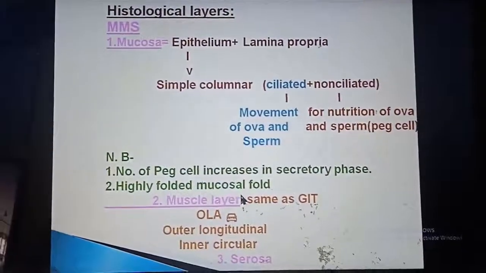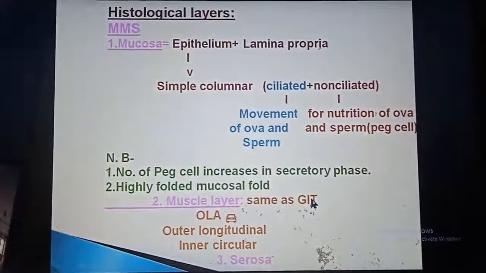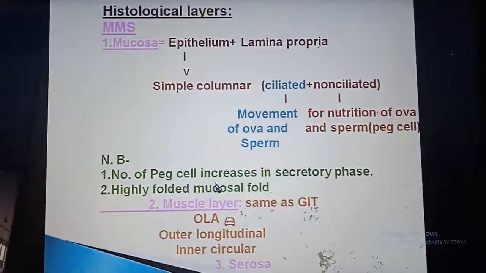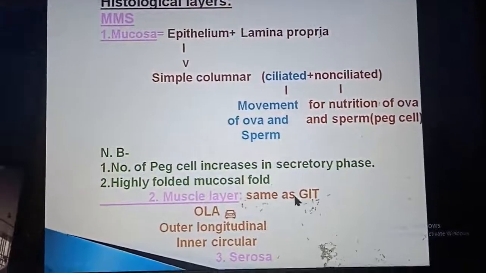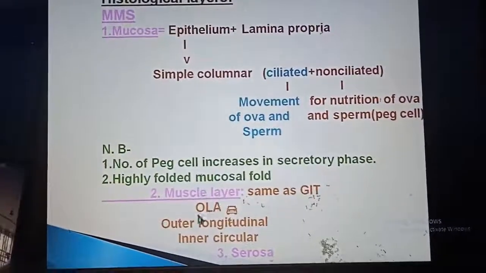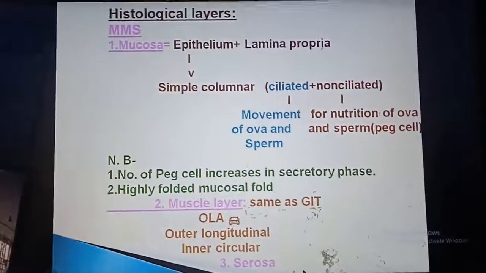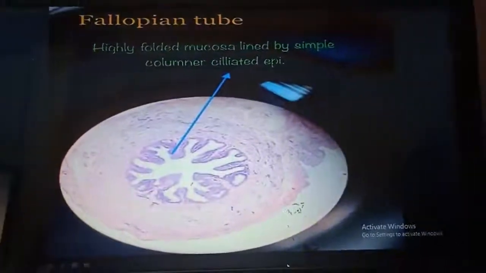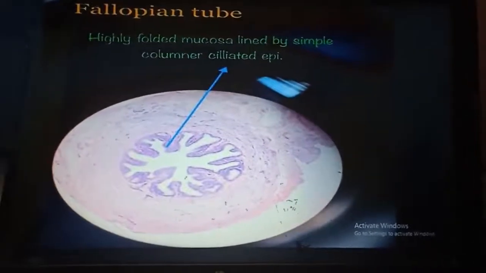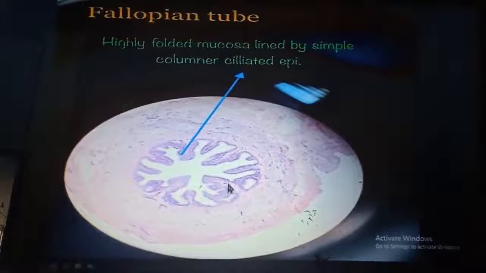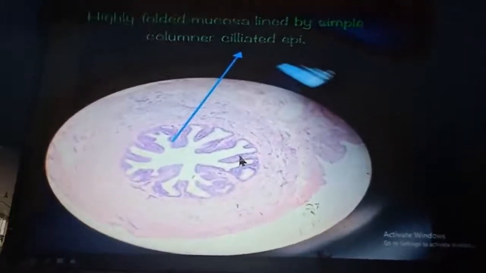Highly folded mucosal fold, what we have seen. Muscle layer is not luckily like that of uterus. It is same as GIT, that is OLA, outer longitudinal and inner circular. And lastly, there is serosa, MMS. Now this is the histological slide of fallopian tube, characterized by the highly folded mucosa lined by simple columnar epithelium.